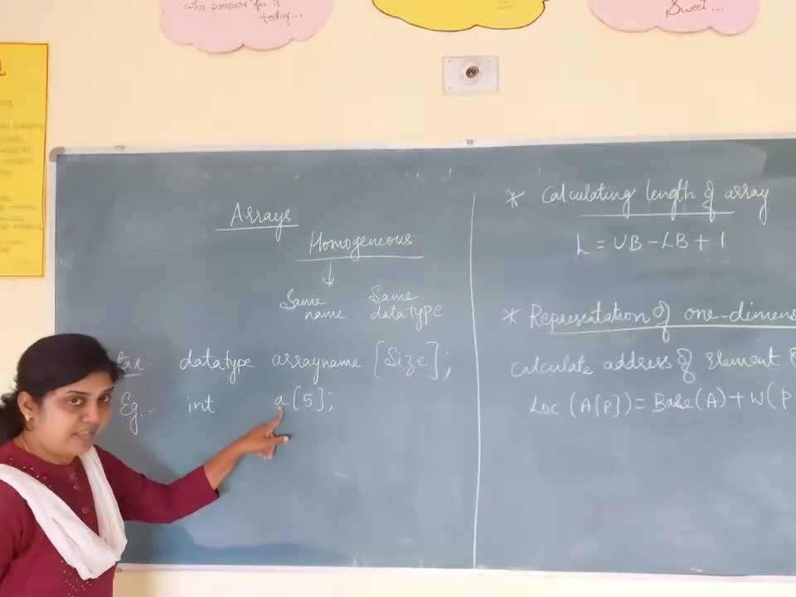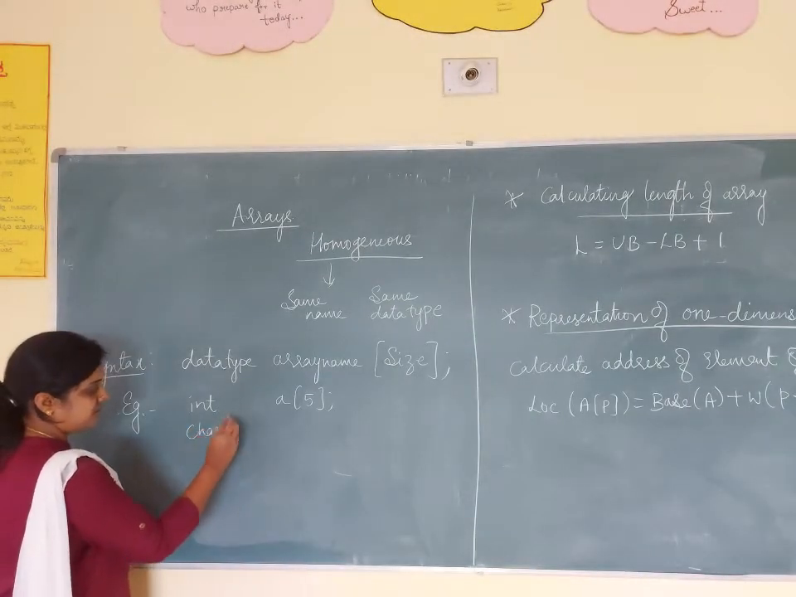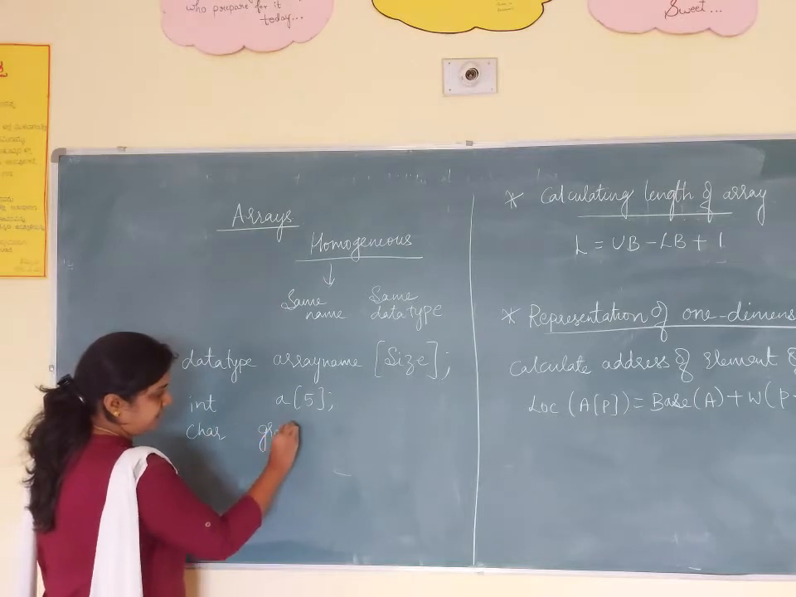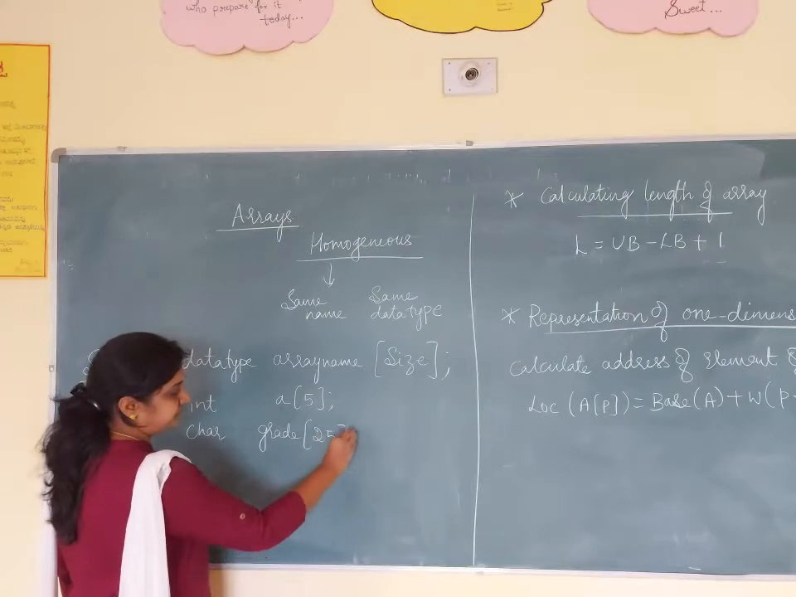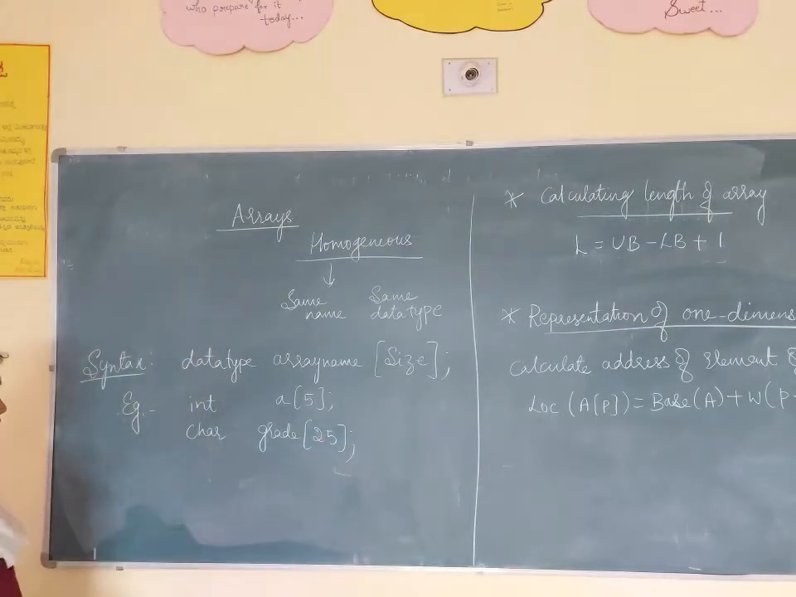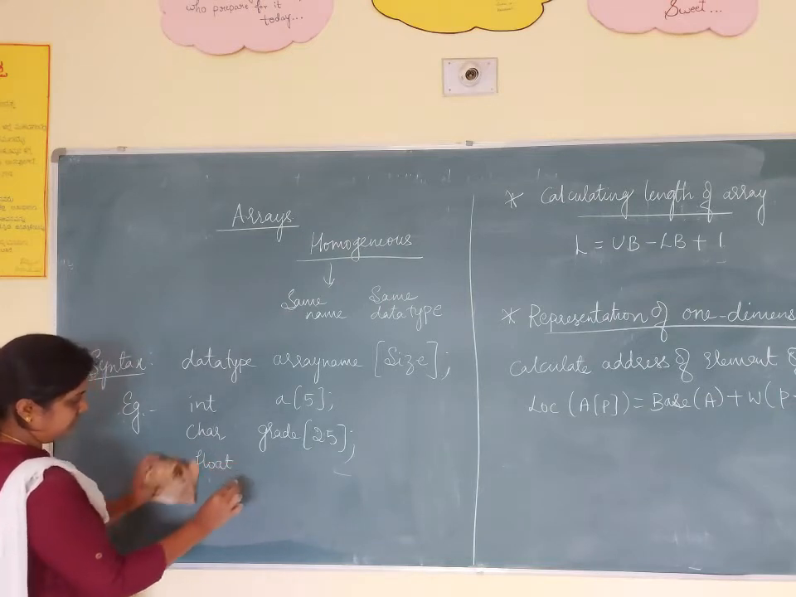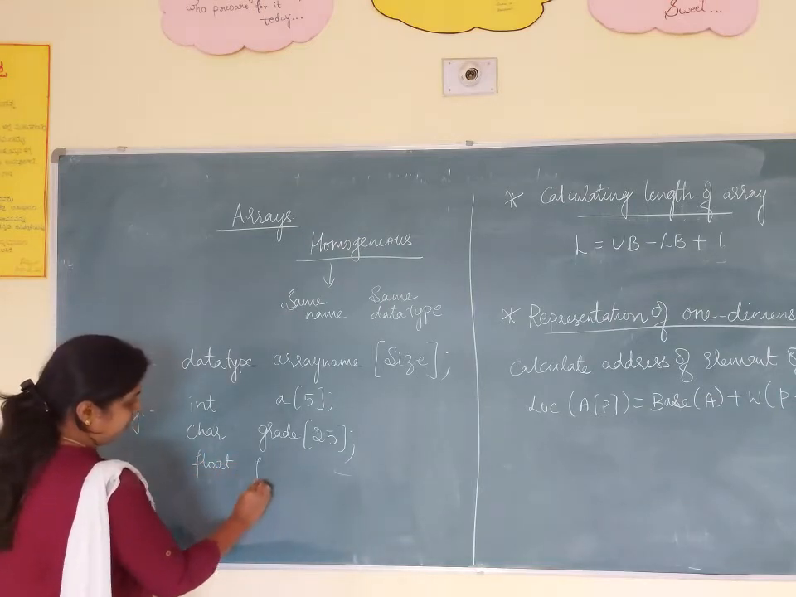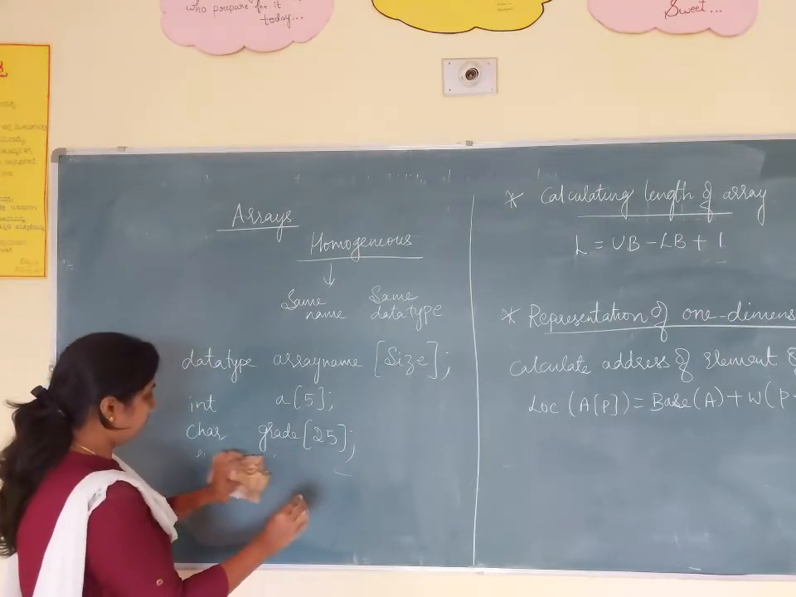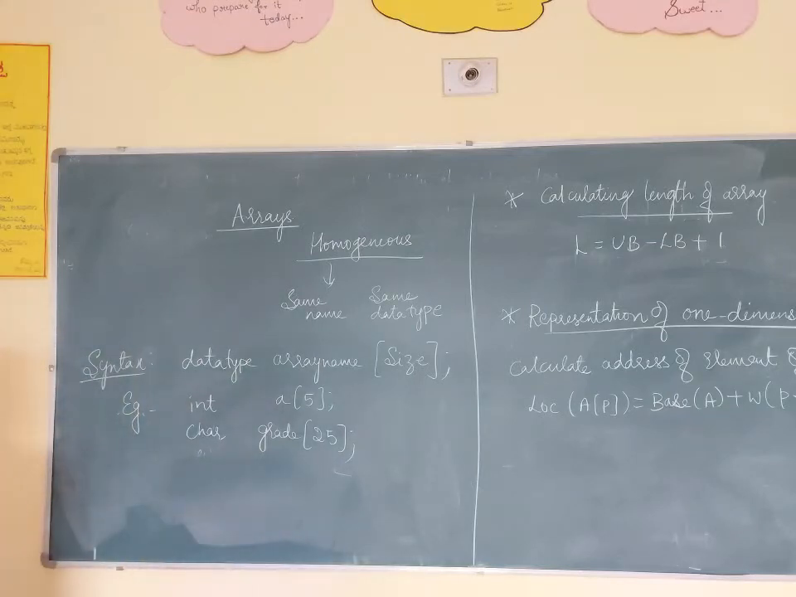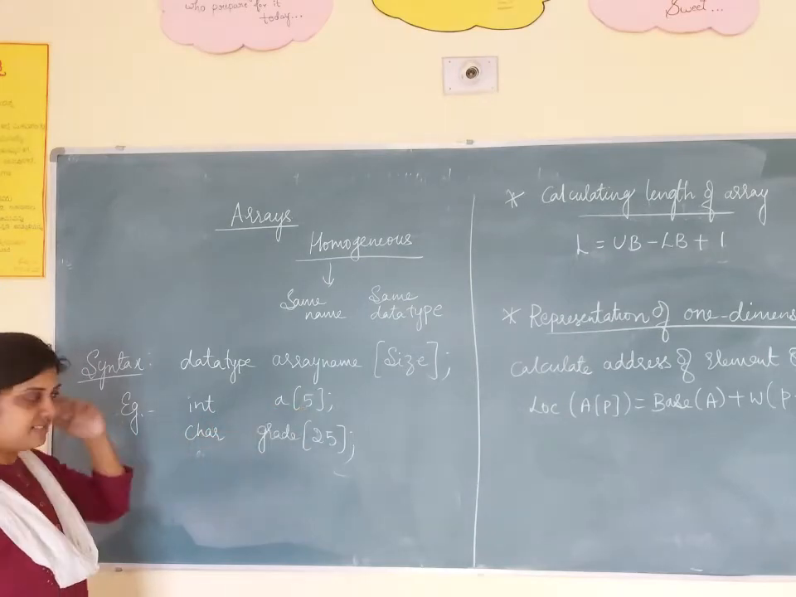Why? Because I am using the same name followed by the same data type. Suppose I am taking char, grade, size 25. Yes, this is an array. And float, F, some size I am taking. See here, int is a data type followed by the same name, and I am specifying the size. This is an array.